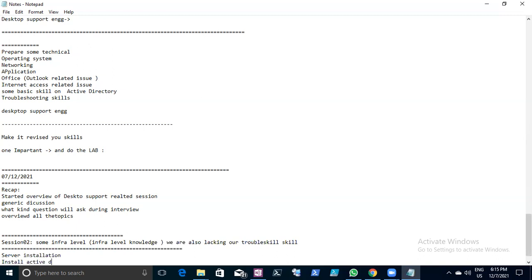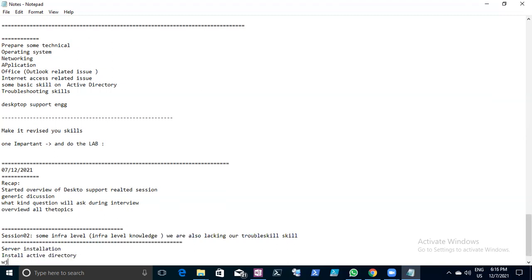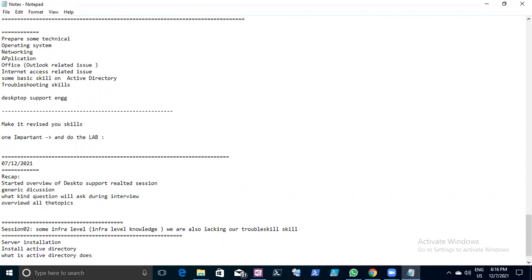What does Active Directory actually do? It's a collection of users, and it gives authentication and authorization to the person who can access the resources. This is the theory definition. Absolutely correct.